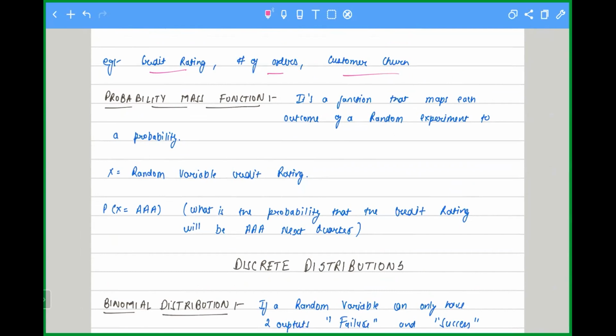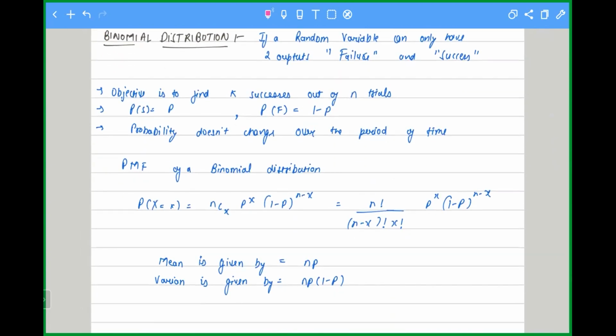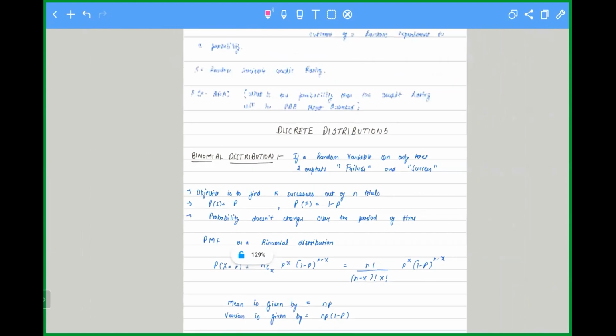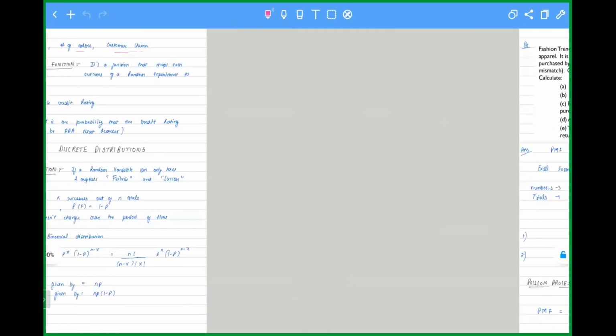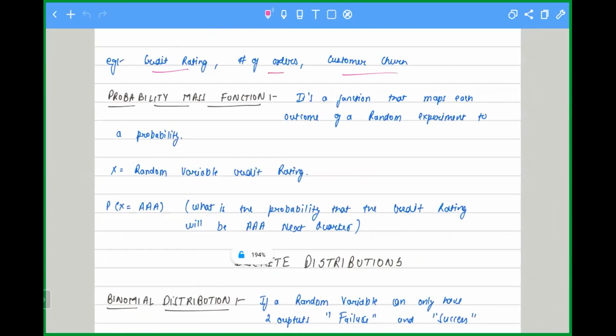And then we have the probability mass function. Two things we need to understand: one is the probability mass function and the other is the cumulative distribution function. I'll explain it here only. The probability mass function is a function that maps each outcome of a random experiment to a specific probability. For example, what is the probability that my rating will be triple A? This is the probability mass function.